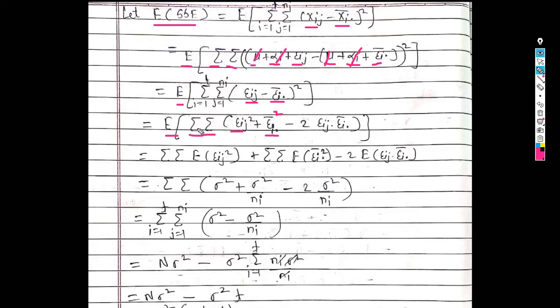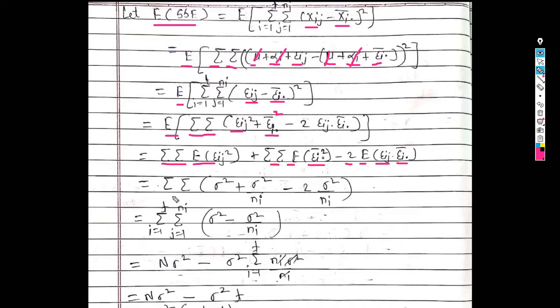Now take this summation outside the bracket and take this expectation inside the bracket. So we get summation expected value of epsilon_ij square plus summation expected value of epsilon i dot bar square, minus 2 times expected value of epsilon_ij into epsilon i dot bar.